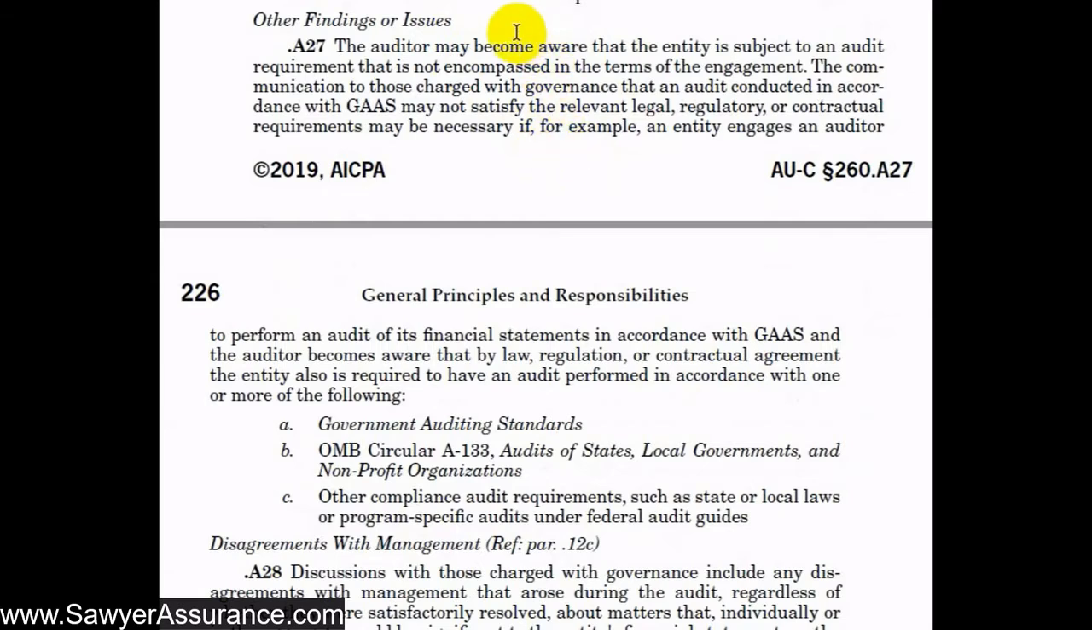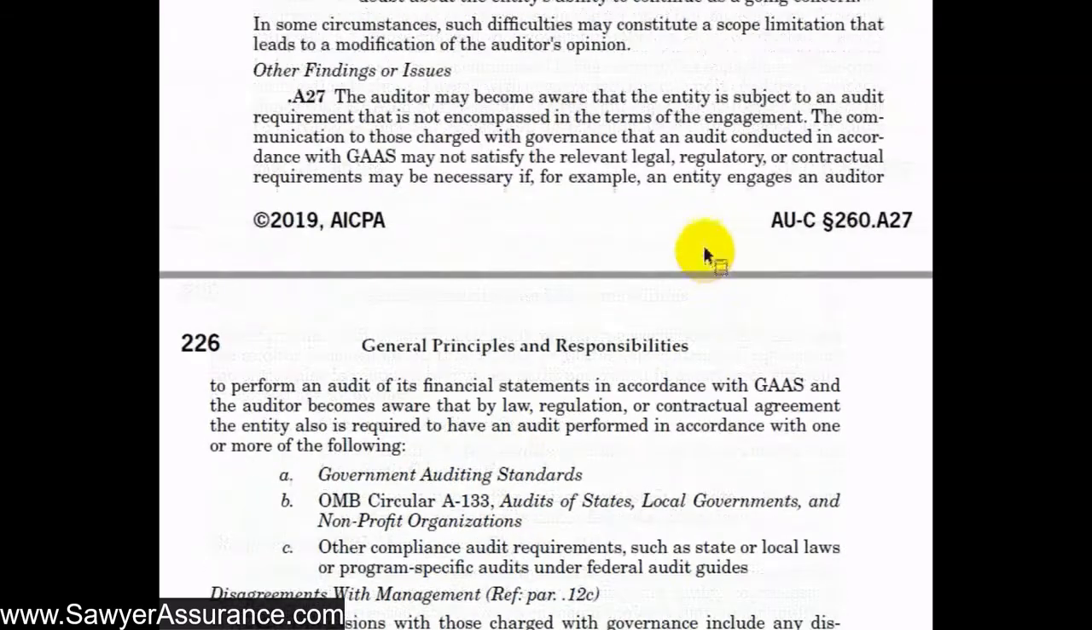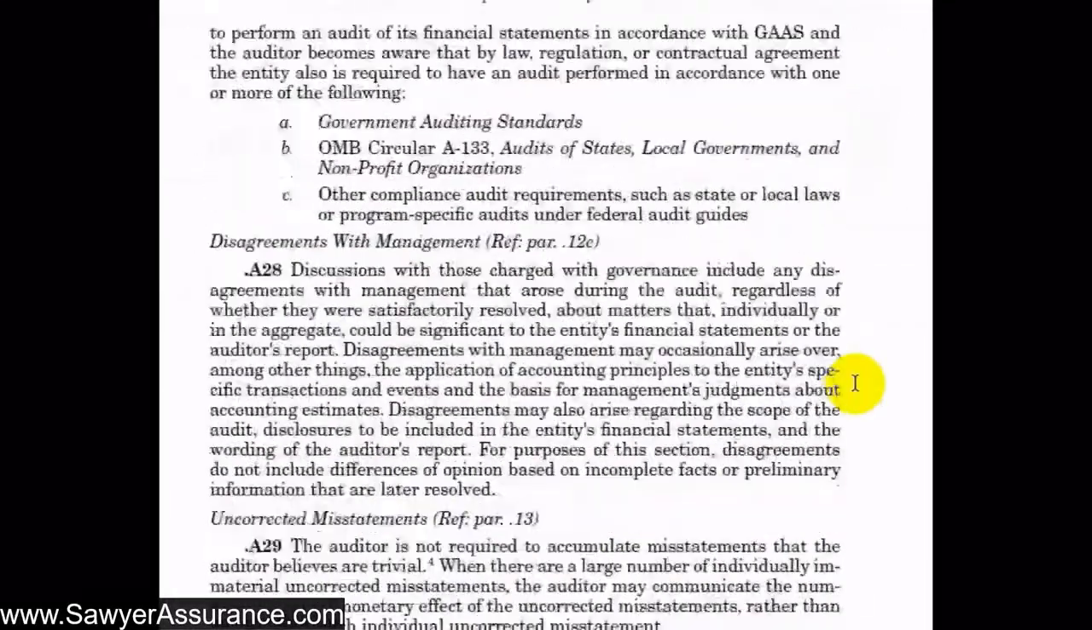And next, there are some other findings or issues that we might consider communicating to those charged with governance. For instance, if we became aware that an entity subject to an audit requirement is not encompassed in the terms of the engagement, then the communication of those charged with governance that our audit conducted in accordance with GAS might not satisfy the relevant requirements on them, then they would need to know that. For instance, maybe the entity needed to have an audit done under government audit standards or Uniform Guidance or other compliance audit requirements that we initially were not engaged to do. So we would need to let those charged with governance know about that.